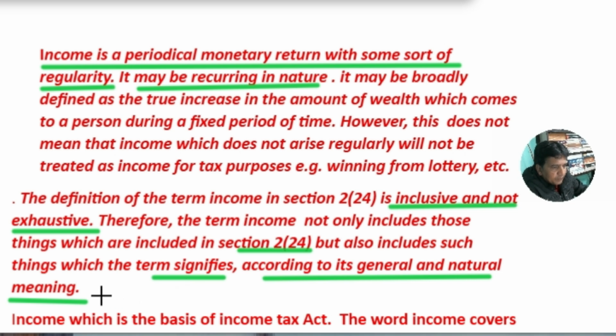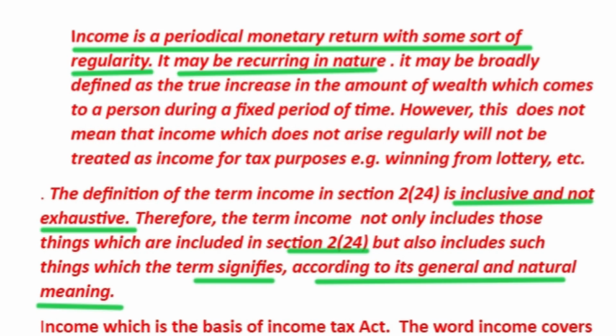Say, for example, e-commerce operators are recently originated and purely based on the internet. E-commerce operators earn income which falls within section 2 subsection 24, as such income meets the features of income within its general and natural meaning.